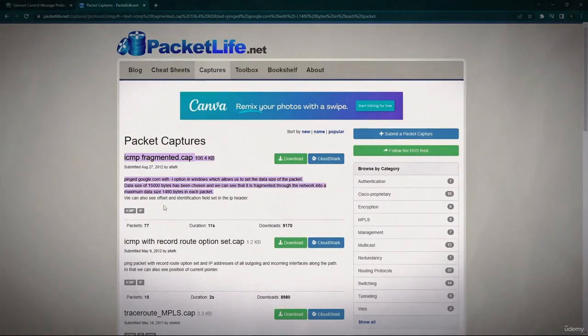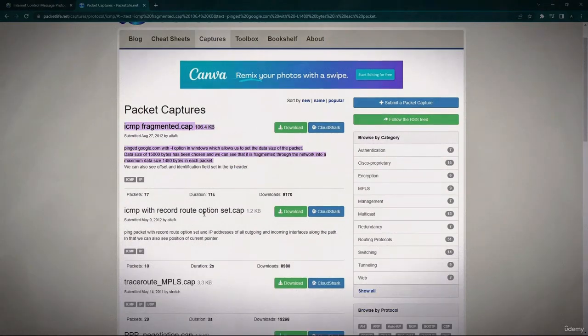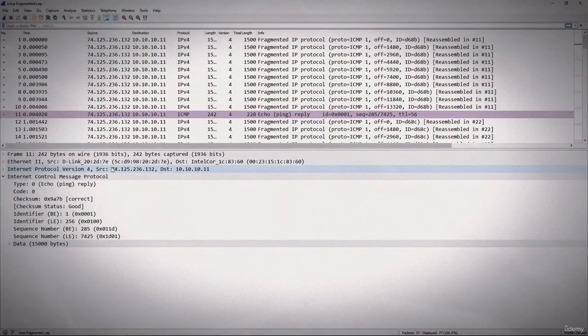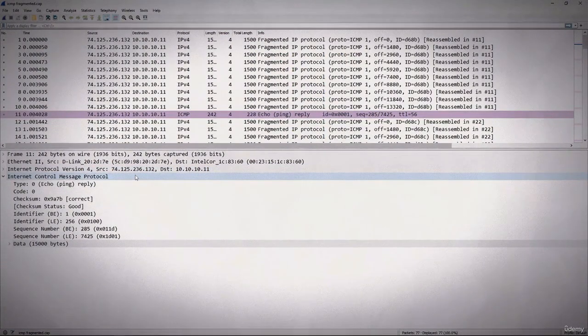Let's take a look at a couple of different examples. I am at Packet Life. I am going to take two of these packet captures, ICMP fragment and this traceroute MPLS. The first one I have opened is ICMP fragmented, and in this case what we can see is an echo reply. So we see that it tests for reachability and is able to reach the host, and we are able to reply, yes, I did reach the host.